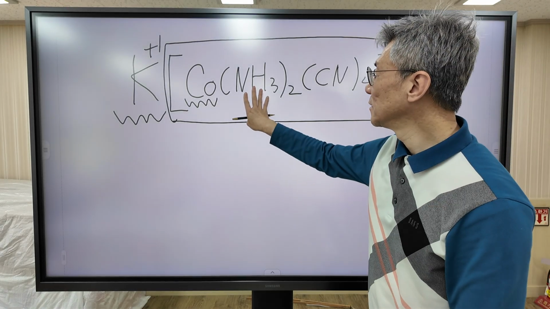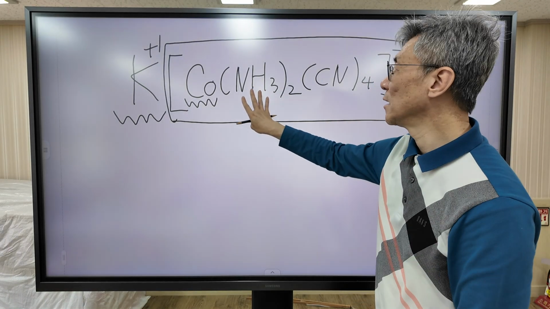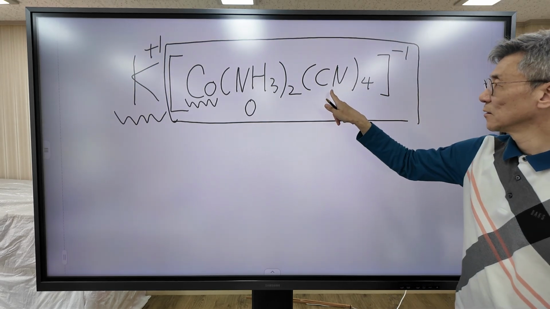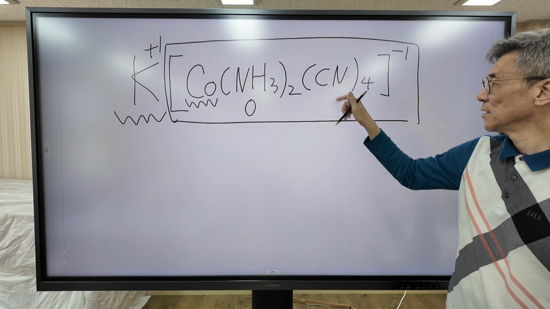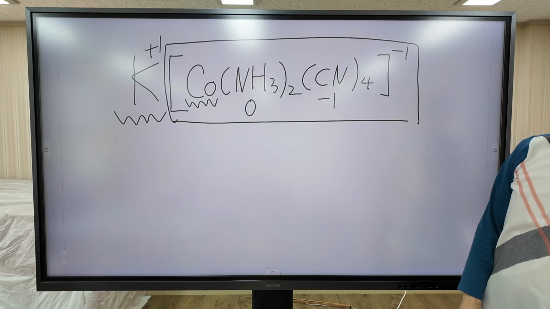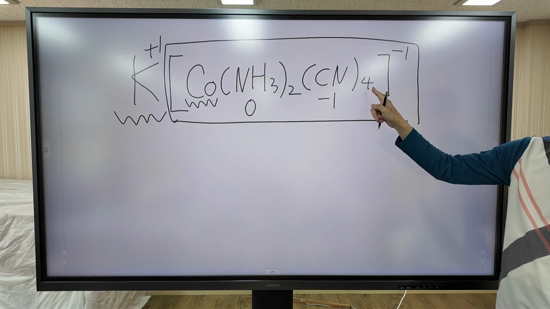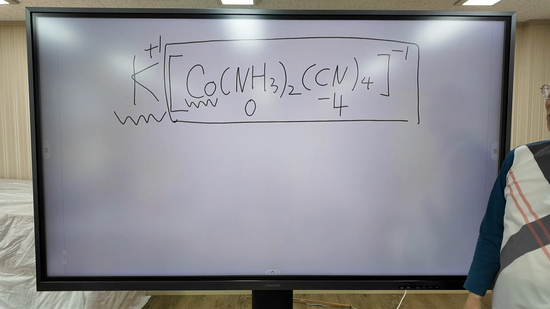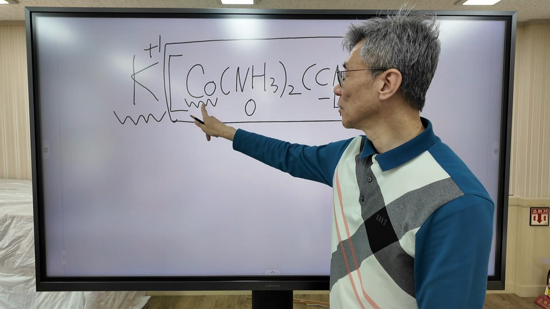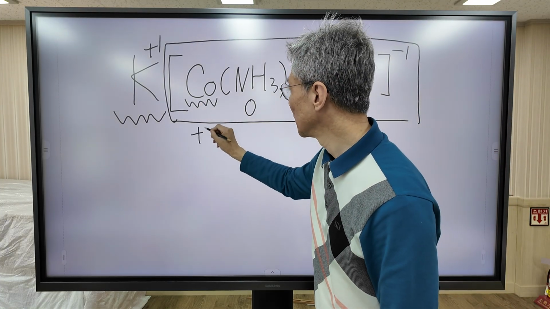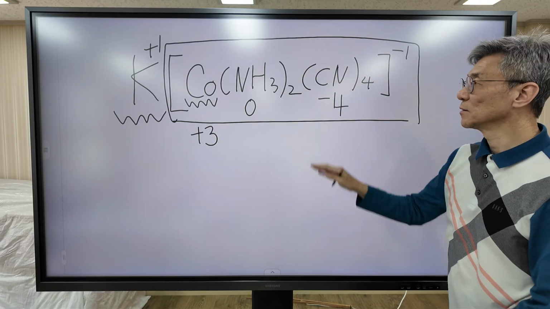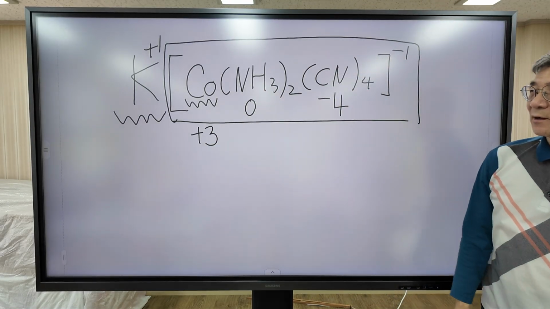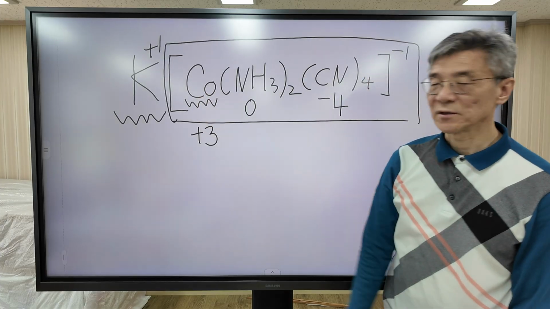Now, two kinds of ligand. Ammonia is neutral. The electrical charge of CN is minus 1. But we have 4 ligands, so overall charge is minus 4. So the oxidation number of cobalt must be plus 3 because the overall charge of this anion is minus 1.